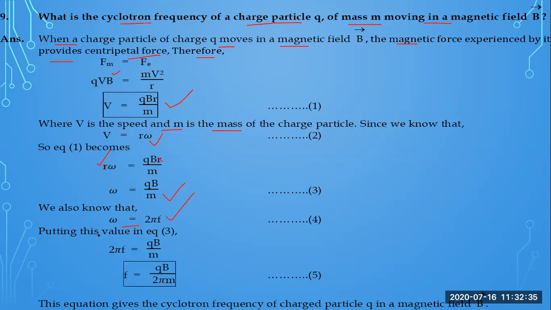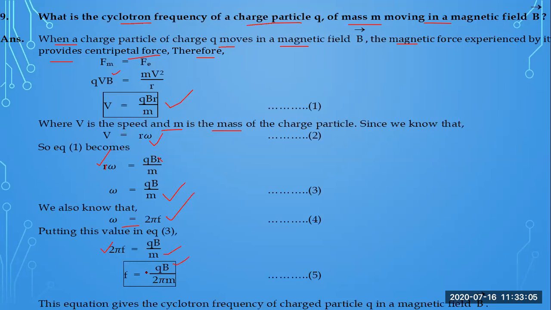So putting the values in equation 3, the value of omega, that is 2 pi f, equals qB divided by m. So if you are asked to calculate the frequency at which the charged particle moves inside the cyclotron, here will be the answer: qB divided by 2 pi m, with the mass of the charged particle, the charge of that charged particle, and the strength of the magnetic field.